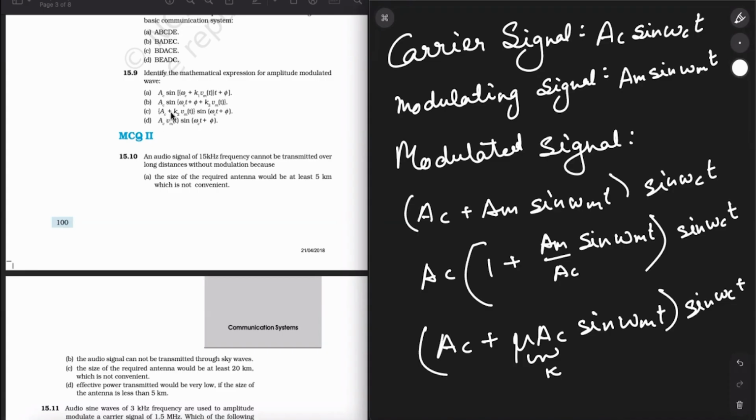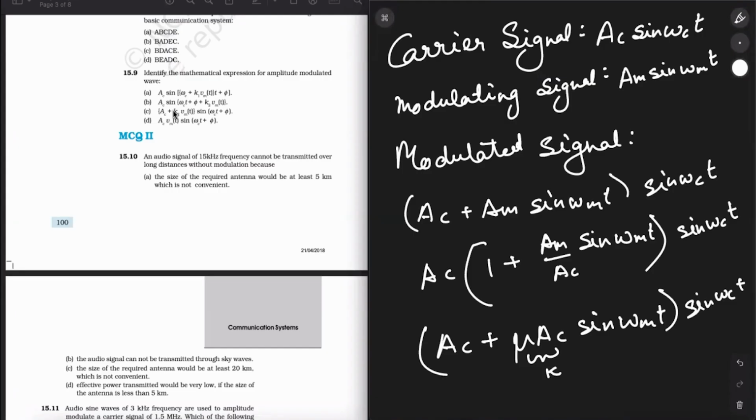Ac plus K2BM T. No. First option is wrong. Second is also wrong. Third option, sine omega_c t plus K2.